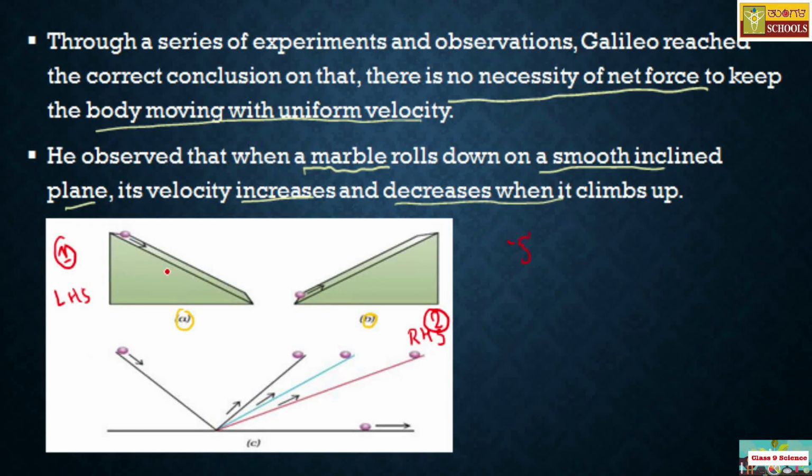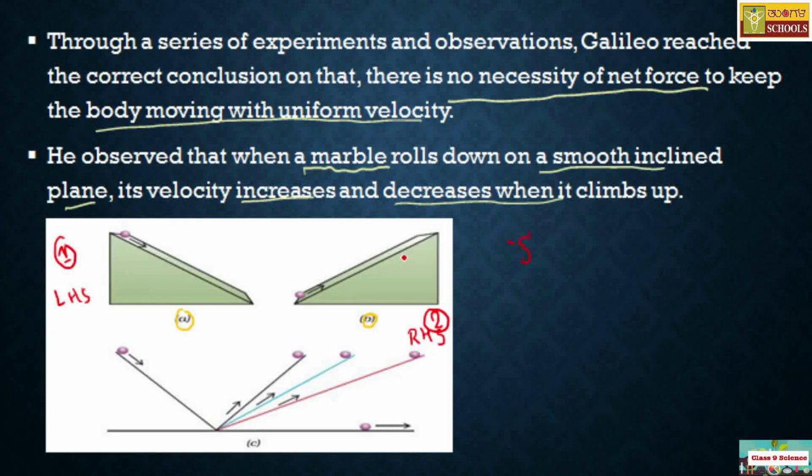Again I'm reminding you, he completely ignored friction. This is a frictionless surface. There is no friction acting on this ball. I repeat this because it is very important in analyzing the experiment. When he dropped the marble ball from some point, it rolls down with an increase in velocity. The increase in velocity is due to the gravitational force acting on the ball.